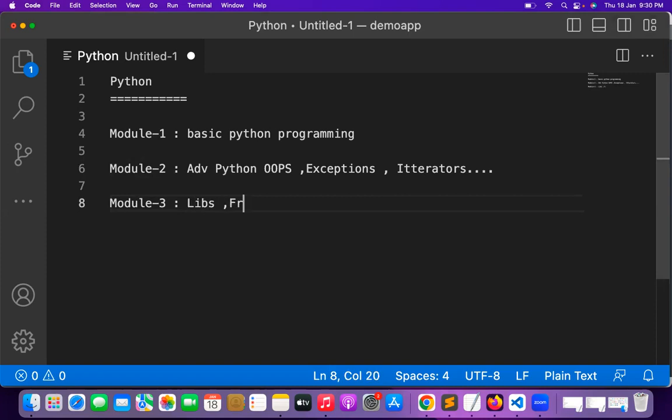See, Python is basically available for multiple kinds of purposes, right? Python can be utilized for web application development, mobile application development, data science, artificial intelligence, machine learning, deep learning, IoT, blockchain, games, GUI applications, and cloud applications.